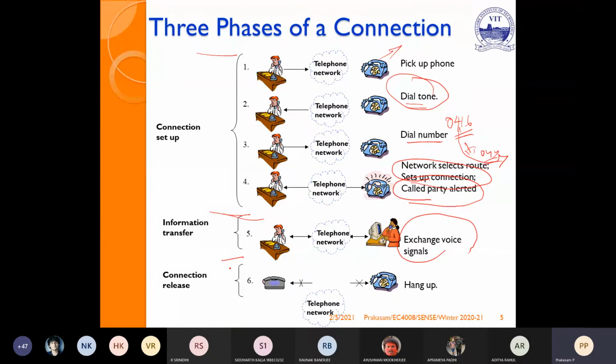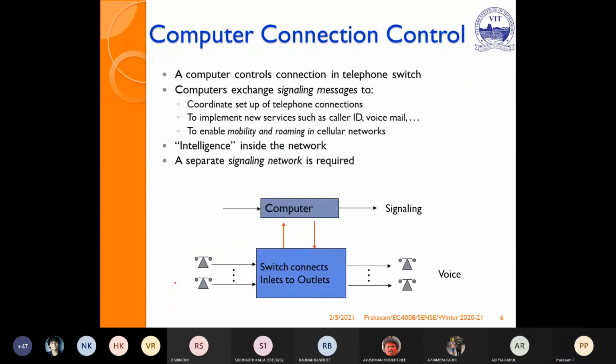If I put my receiver back on the handset, the signal goes to the respective exchange, and it releases the connection for other users. So these are the three phases of connection: connection setup, information transfer, and connection release. These are the normal three phases of establishing any telephone connection.